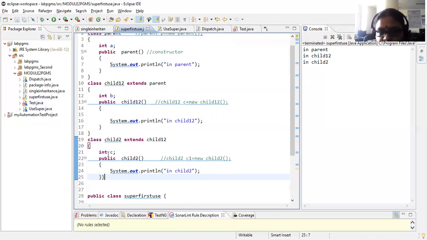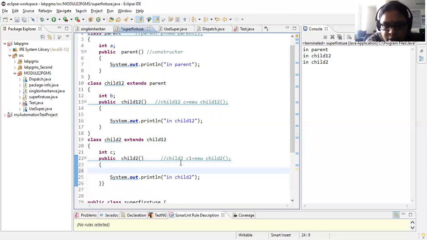And how is it called? It is automatically called. Now, how it is automatically called is, the compiler will substitute a default super method here. Right? Now here also.